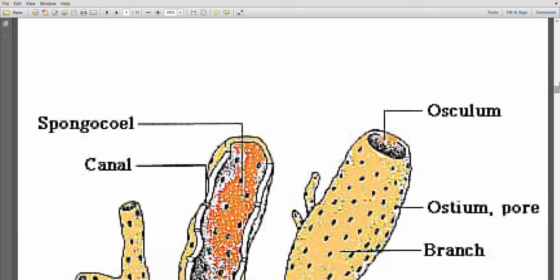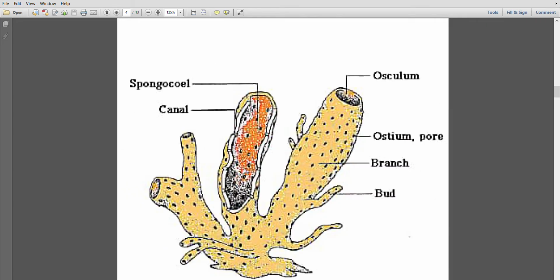You can see this is an example of sponge. This is a spongiocele, a cavity that I have told you about. This is a canal through which water will move out. I'll tell about this water canal system in the later slides. This is an osculum from which water will move out, while these are the ostia through which water will enter, or they are called incurrent pores.